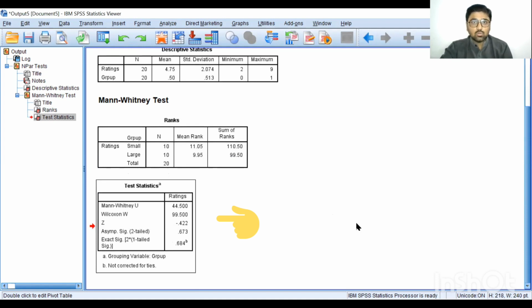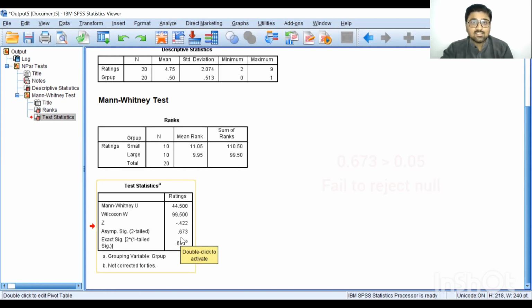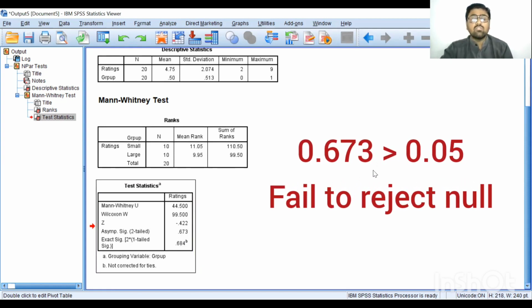The Mann-Whitney U-test statistic is 44.500 and associated p-value is 0.673. Now we know the rule. If our p-value is higher than 0.05, we fail to reject the null hypothesis. So here this value 0.673 is higher than 0.05, and therefore we fail to reject the null hypothesis.